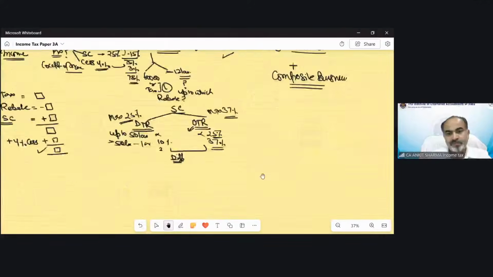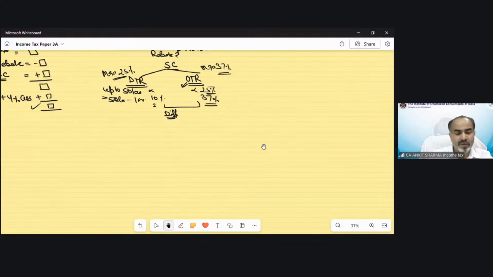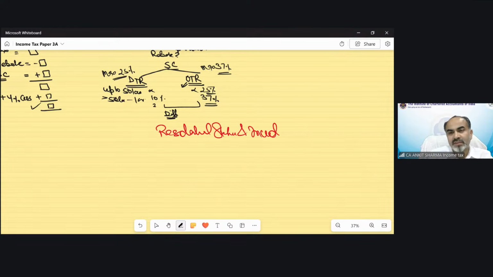Now the second chapter we are going to discuss today is residential status, our chapter number 2, residential status and incidence of tax. As you know, the impact of this chapter is on your taxability.